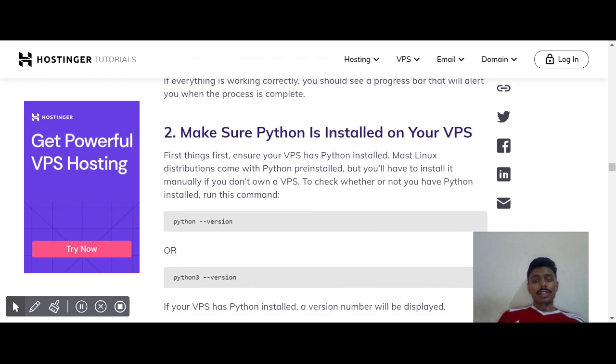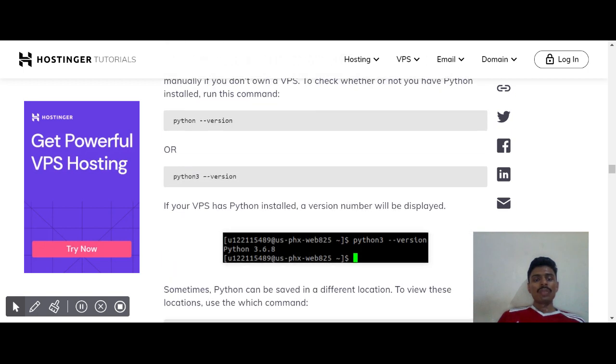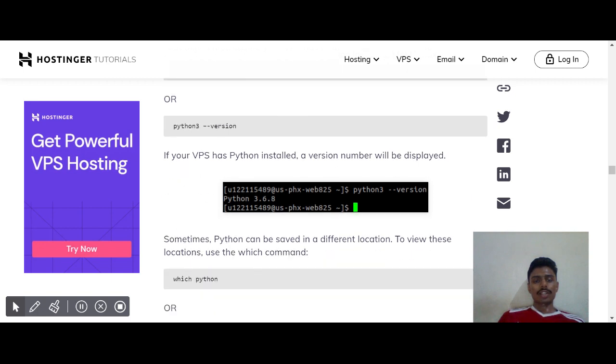The second one is to make sure Python is installed on your VPS. First things first, ensure your VPS has Python installed. Most Linux distributions come with Python pre-installed, but you will have to install it manually if you don't own a VPS. To check whether you have Python installed, run python --version or python3 --version. If your VPS has Python installed, a version number will be displayed. That's how it looks like.